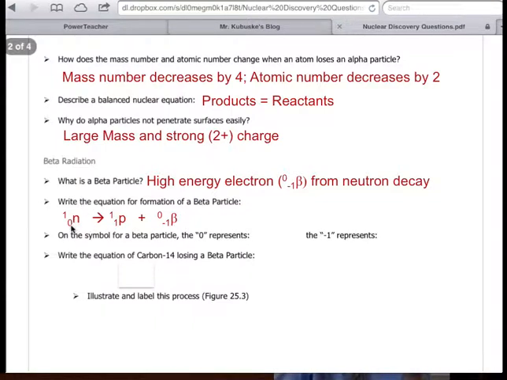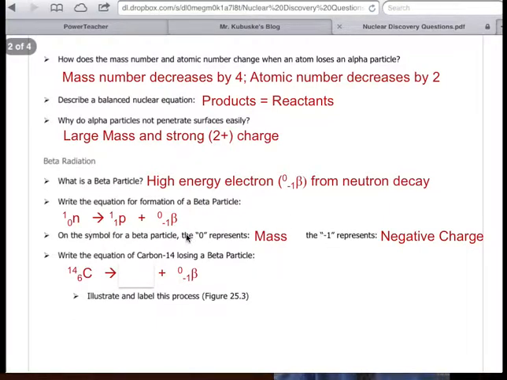So I started with a neutron. It breaks down into a proton and a beta particle. The reason that beta particles have a 0 is because they have no mass. They have no protons and neutrons, and the -1 means that it has a negative charge. It's the opposite of a proton.